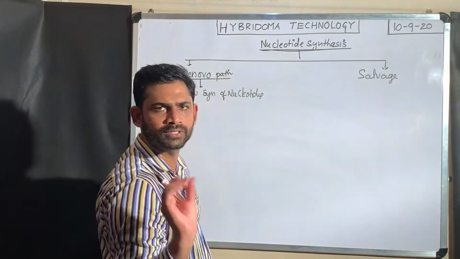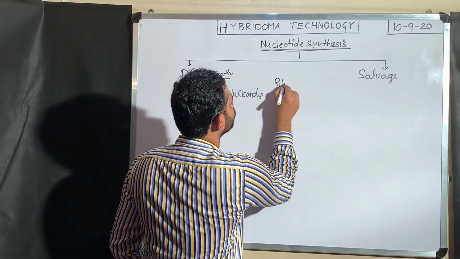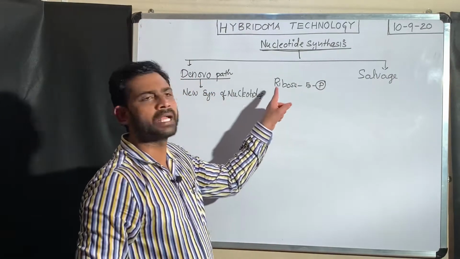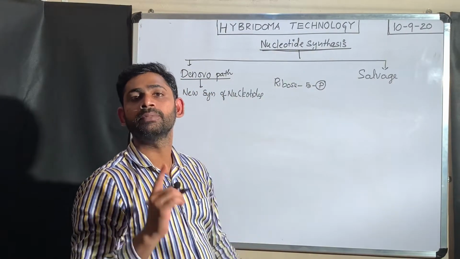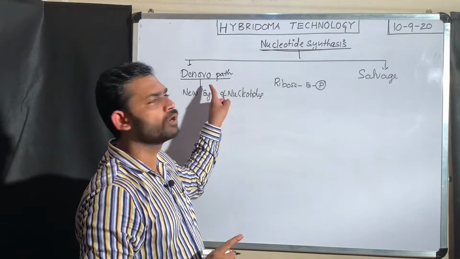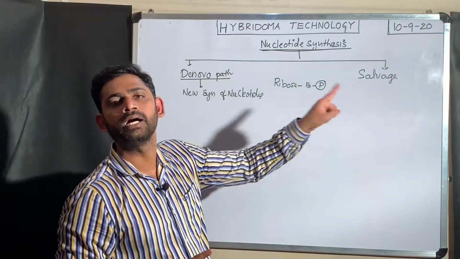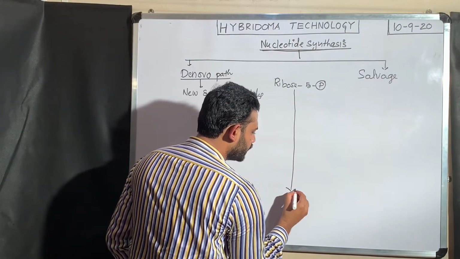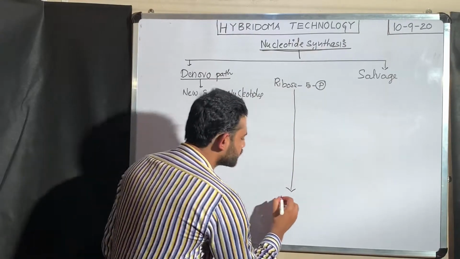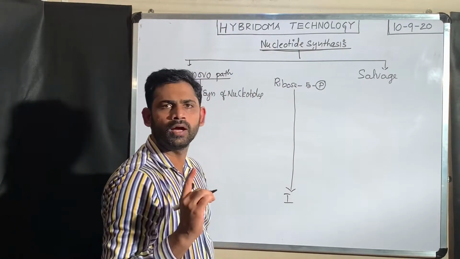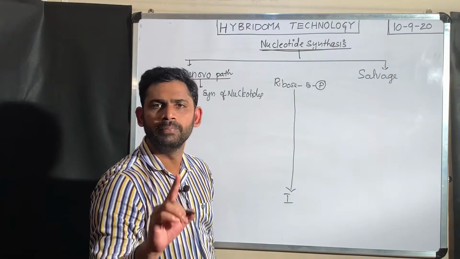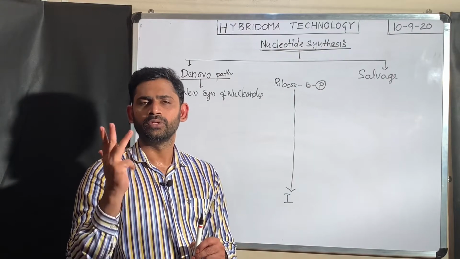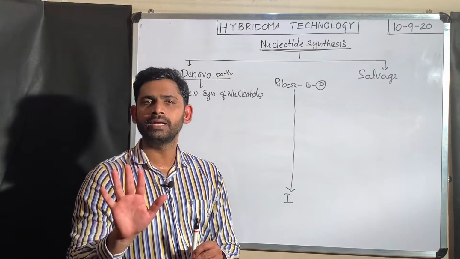This de novo pathway starts with ribose 5-phosphate. This ribose 5-phosphate is actually coming from the HMP shunt. A number of biochemical reactions involving different molecules result in the formation of inosine, one of the non-standard nitrogen bases. Normally, adenine, guanine, cytosine, uracil and thymine are the 5 standard nitrogen bases.